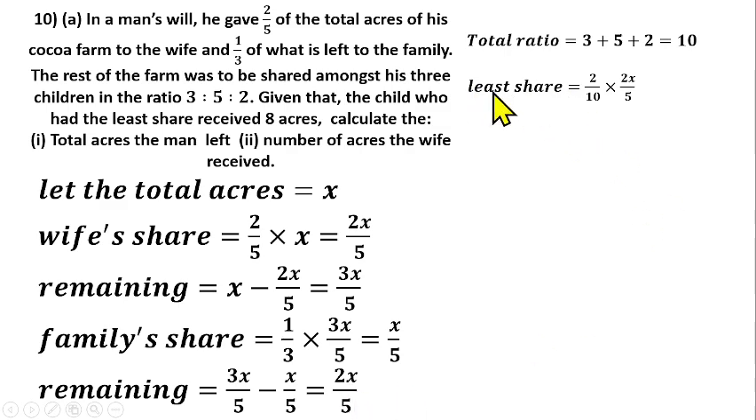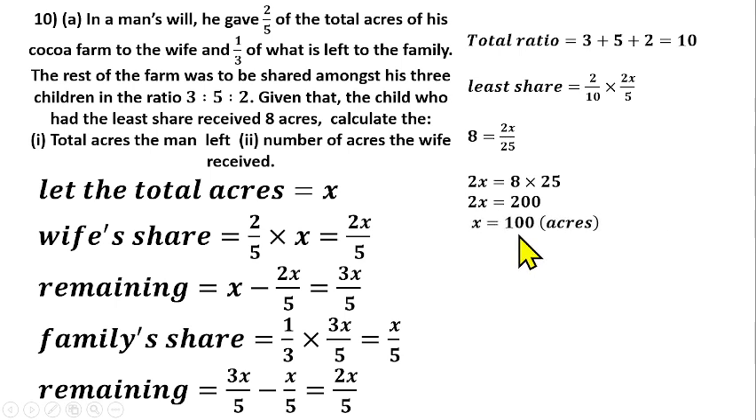But we have been given what the child received. He received 8 acres. So that means we have 8 equals 2/10 times 2s/5. 2 can go into 10, that gives us 5. Then we have 2s over 5 times 5 gives us 25. So 8 equals 2s/25. From there you can cross multiply. We have 2s equals 8 times 25. 2s equals 200.